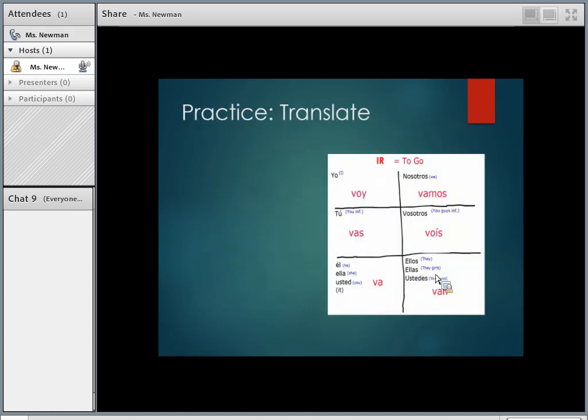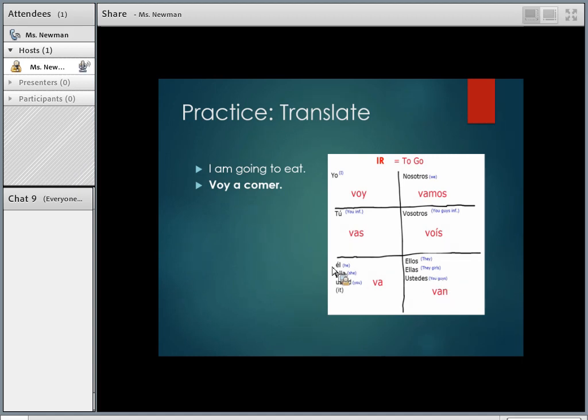Let's do some practice with this. So how do you say, ¿cómo se dice? I am going to eat. Let's use our verb chart. Which one goes for I? Voy a comer. Voy a comer.